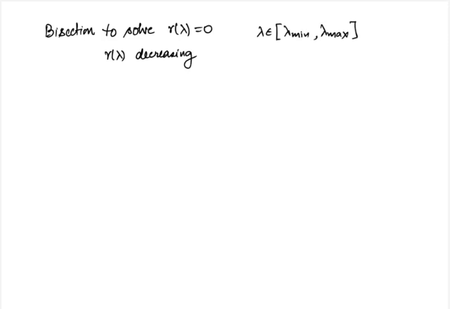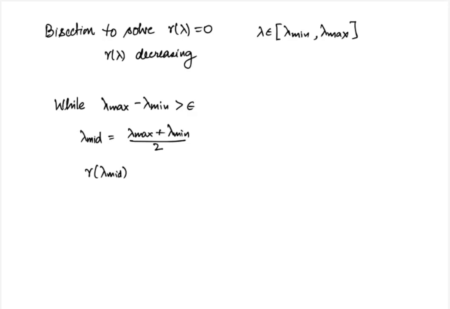So if you have to solve a single variable equation R of lambda equal to 0, where R of lambda is a decreasing function of lambda and we know some rough upper and lower bounds, so that lambda belongs to the interval lambda min, lambda max, then the bisection algorithm is as follows. We have a loop which repeats while lambda max minus lambda min is greater than epsilon. Epsilon is a pre-specified threshold. In the loop, each time we calculate lambda mid, which is the midpoint of lambda min and lambda max.